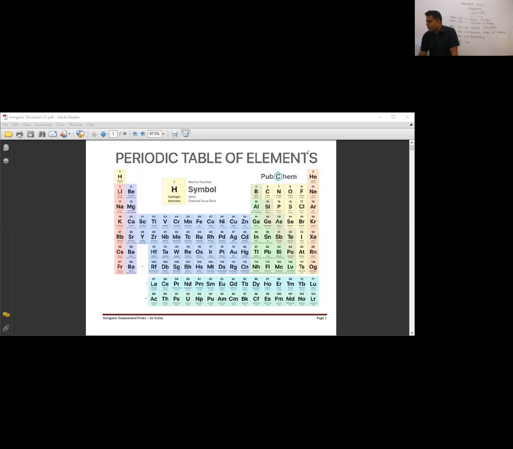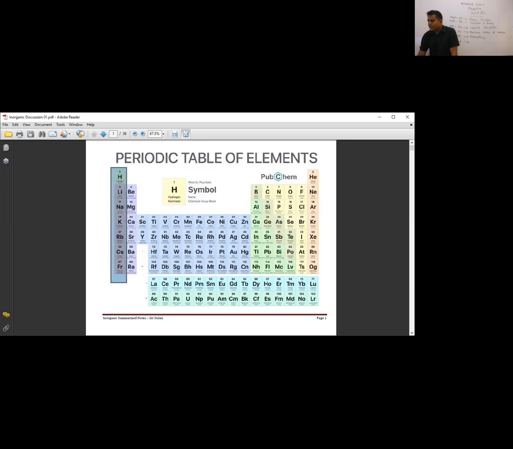So do we have to study the periodic table? Do we have to learn it by heart? No. In your A-level MCQ paper and A-level essay paper, you will be given this periodic table. So then what is the importance of this? Definitely it is very important to study the periodic table downwards the group. Studying across the period is of no use.